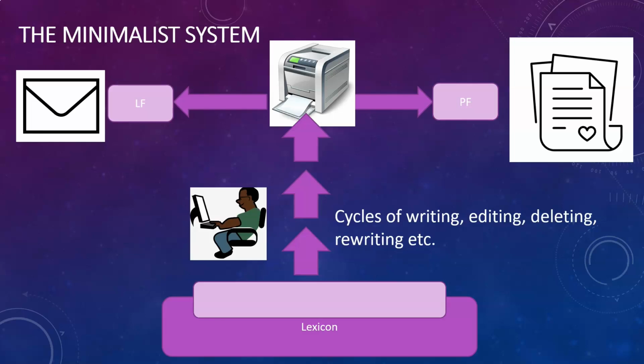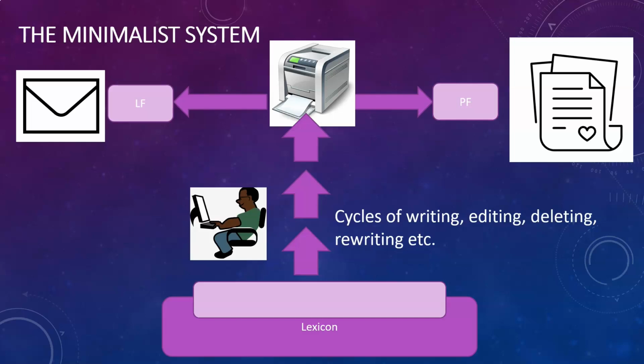Well, once you've got it, it's kind of pointless just having that Valentine's letter on your computer. You've actually got to send it somewhere. So you send it to the printer. Now the printer is the equivalent of spell out in our syntax game. And what the printer does is two things. On the one hand, it converts the electronic file that is on your computer into a physical paper letter. And that process is called printing, of course. And this would be more or less the equivalent of PF.